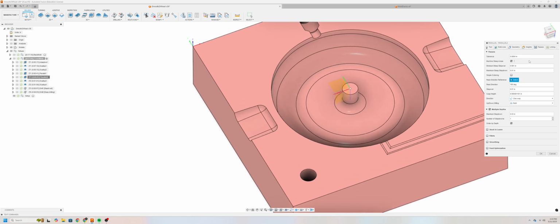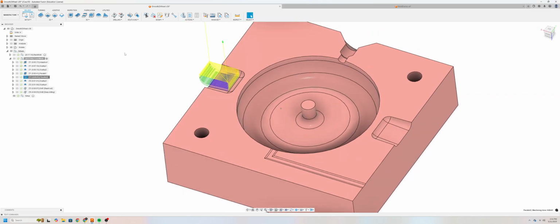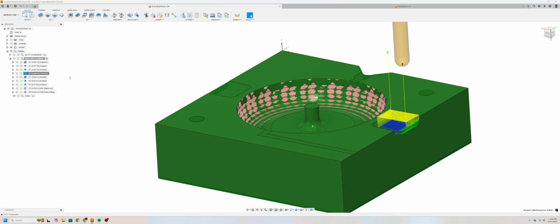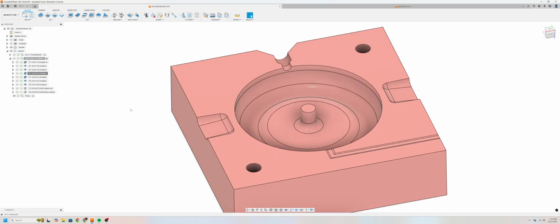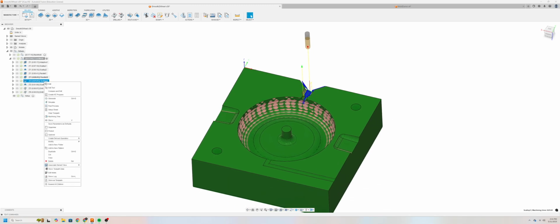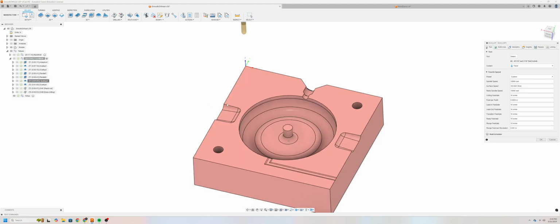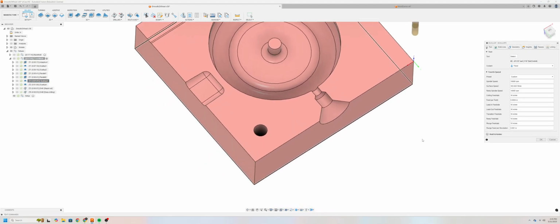Now again, this is all dependent on how you select your geometry. We'll click OK. And that should be it for all the operations with the 1/8 inch ball end mill. Next, we'll load in our 16th inch ball end mill. So with another scallop operation, we'll want to clean up our inlet.